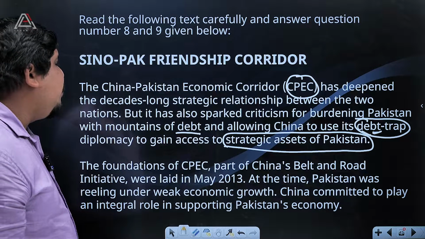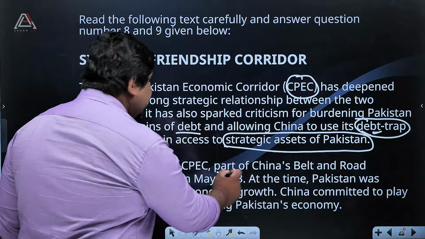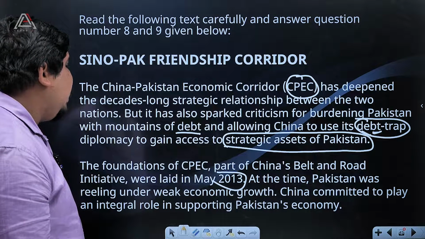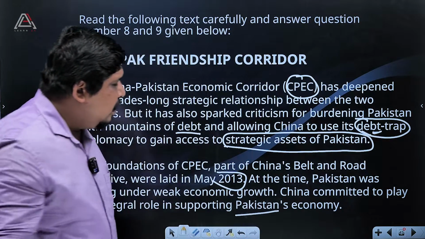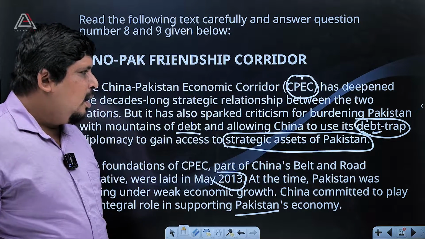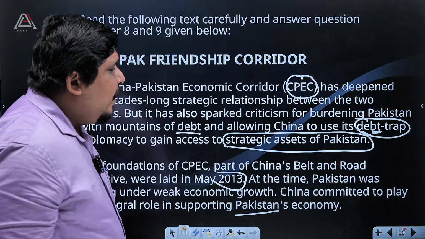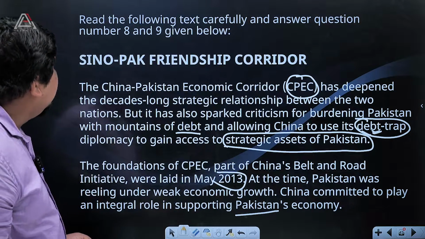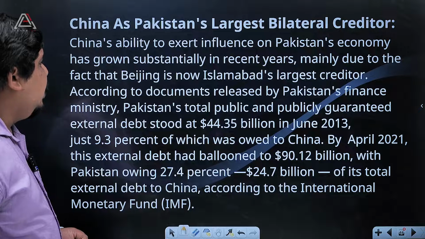The foundation of CPEC, part of China's Belt and Road Initiative, was laid in late May 2013. At the time, Pakistan was reeling under weak economic growth. China committed to play an integral role in supporting Pakistan's economy. Okay, once Pakistan was in trouble, China said we will help you, we will give you everything. But their main aim is to make a debt trap in Pakistan, then make them support China in India's issue. That is the main thing we can find here. Okay, that's what is written here.